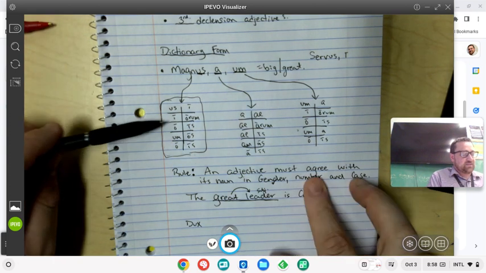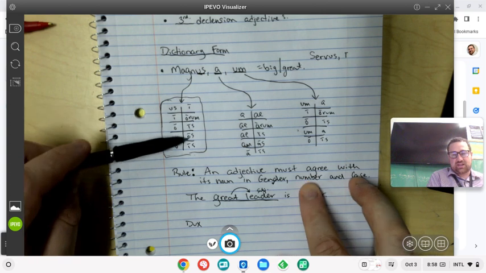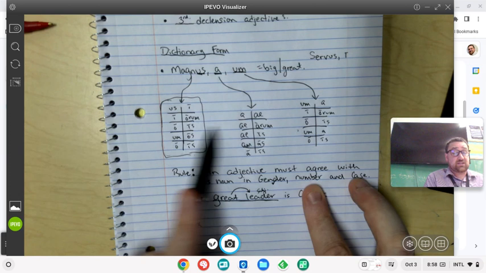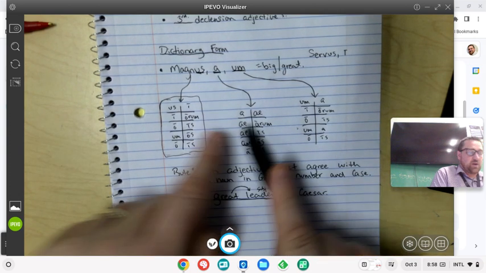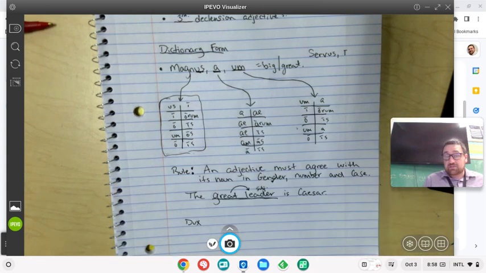Number and case you could think of together, just pick from the right spot on the chart, and that covers number and case both. But if you have all three charts filled out in front of you, all three just means pick the right ending from all of these 30 endings. Okay? So that's basically what it means.